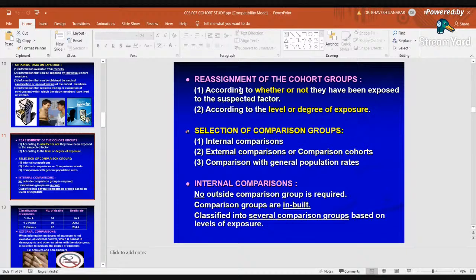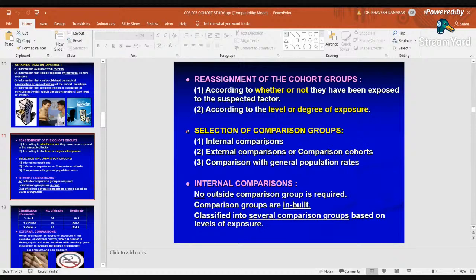For example, if there are non-smokers in the cohort group, they can be reassigned to the control group, because non-smokers should not be under the cohort group, they should be under the control group. According to the degree or level of exposure also they can be reassigned.